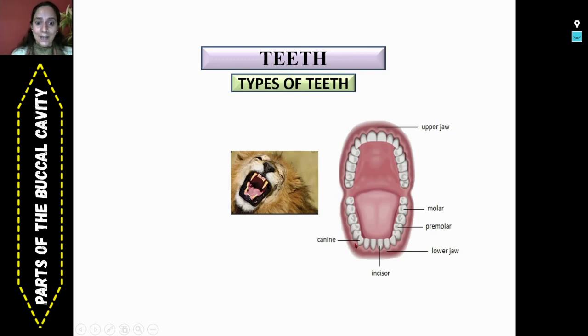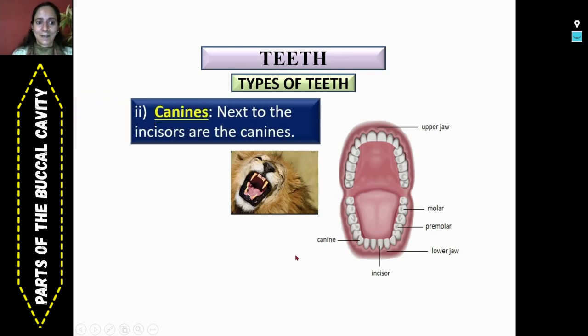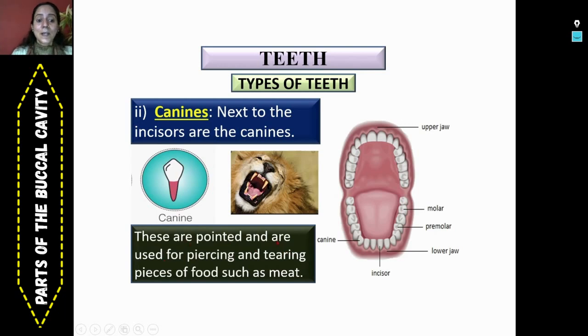Next is canines. These canines are next to incisors and are very prominent. These are incisors, these are canines. This is the appearance. These are pointed and are used for piercing and tearing pieces of food such as meat. And these canines are well developed in carnivore animals because they have to tear the meat apart. Canines are pointed and their function is piercing and tearing the pieces of food.